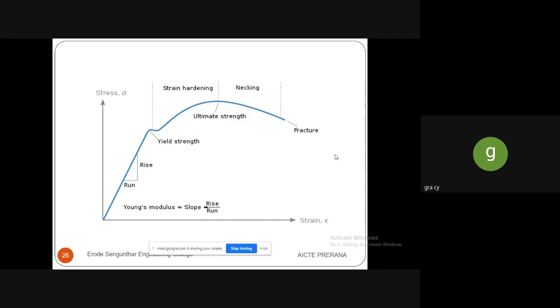Graphically, when the rod is tested, we have to draw a diagram. The x-axis is taken as strain and the y-axis as stress.